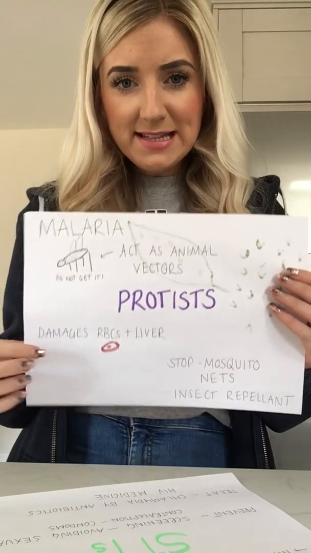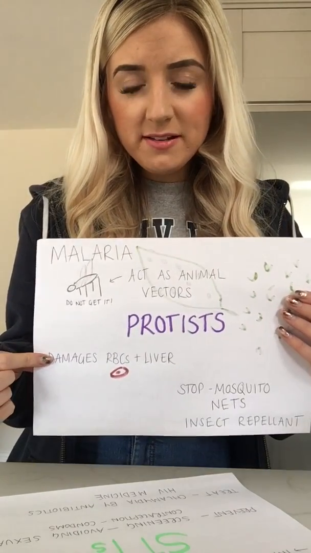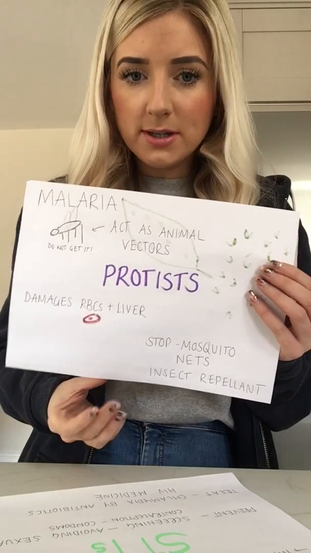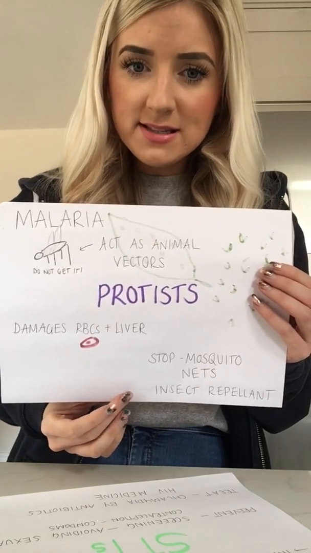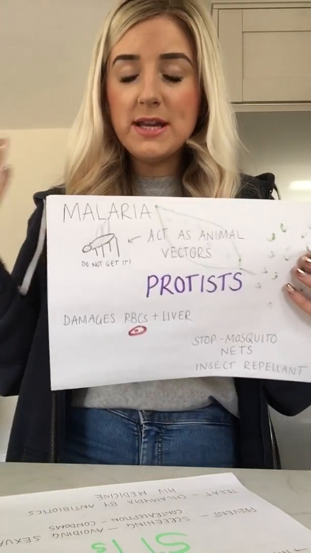What it does when it's inside the body is damage red blood cells and also the liver. And how we're going to stop that is using mosquito nets and also insect repellents. So in order to stop the spread of malaria, we're stopping these mosquitoes getting access to biting anybody. Okay, so there you have your 4 examples of pathogens: bacteria, viruses, fungi and protists, and an example or 2 of diseases that Edexcel want you to know about for each.